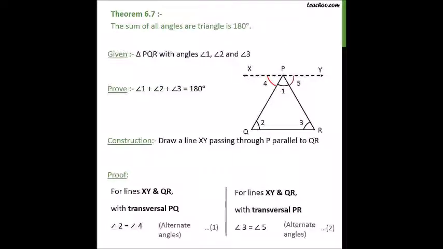That means angle 2 is equal to angle 4, so it will become 60 degrees. Angle 5 is equal to angle 3, which is equal to 60 degrees. Add it all up: 60 plus 60, 120. 120 plus 60, 180 degrees. Hence proved.